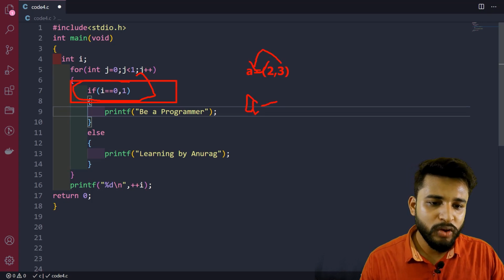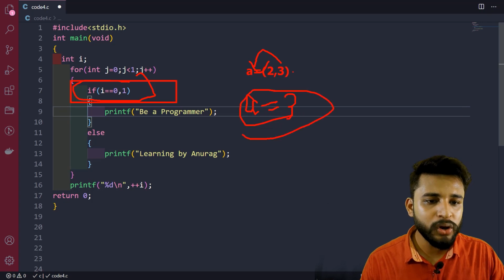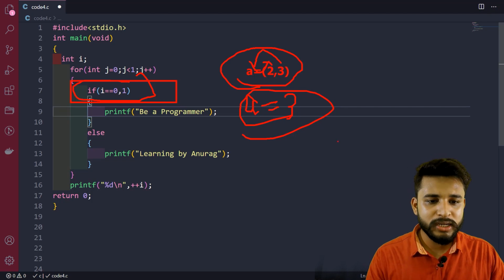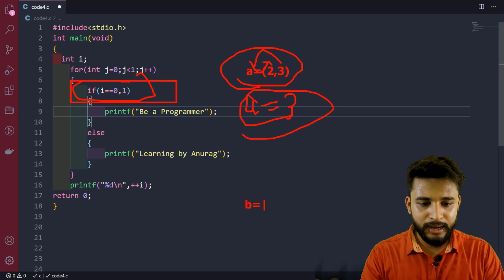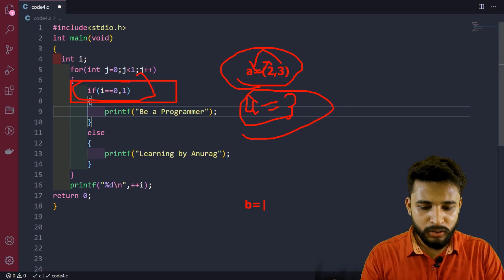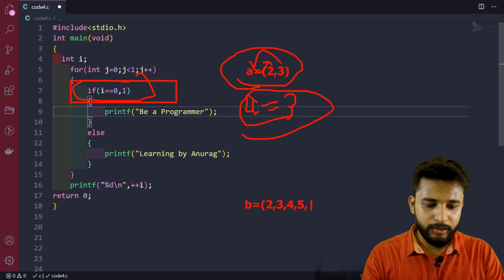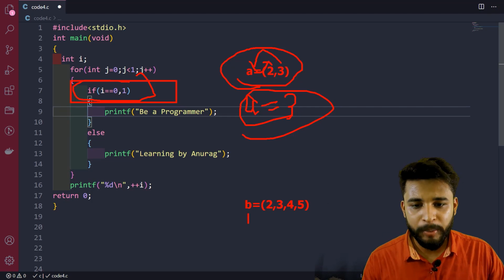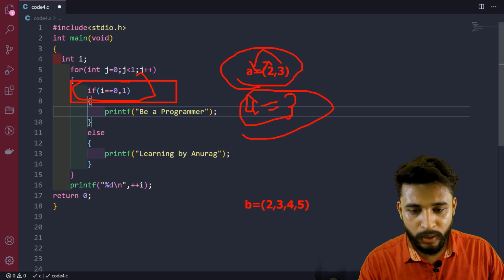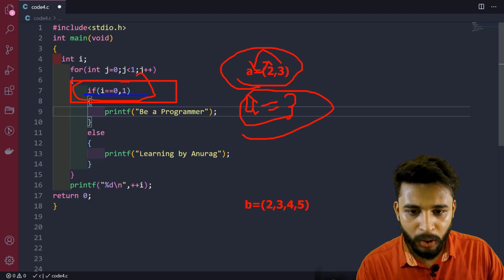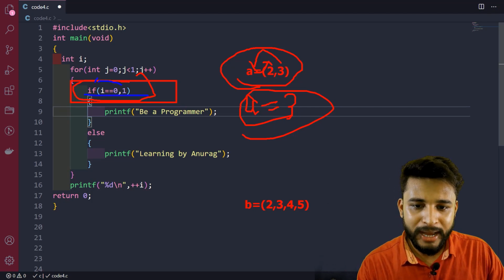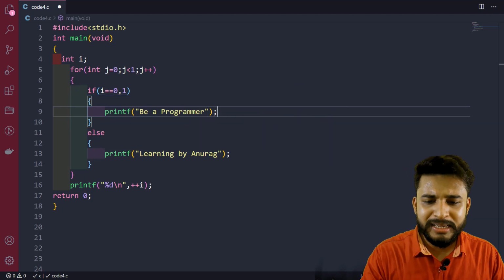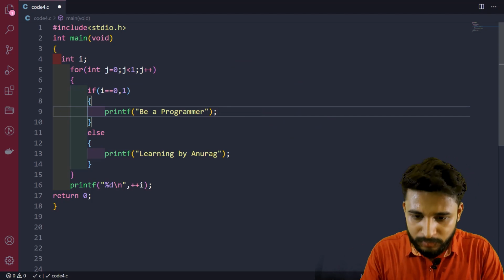The value of a will always be 3. You can also run this code; you will always get the value of a as 3, never 2. Or suppose I declare a is equal to (2, 3, 4, 5), then I will always get the value as 5. This is the comma operator. So in this code, in this if block, the condition is always 1, that is true, and the true block is always executed. That is the major logic of this question.